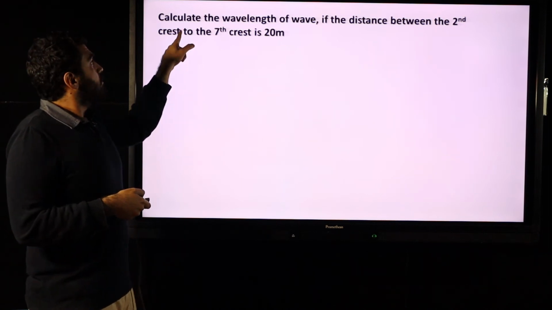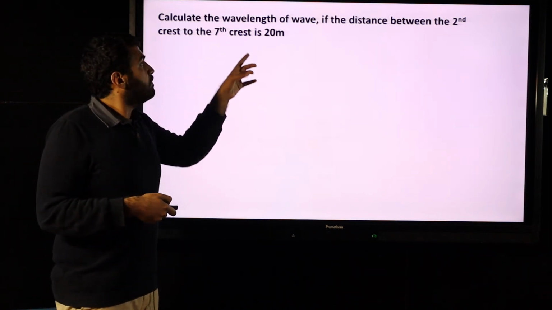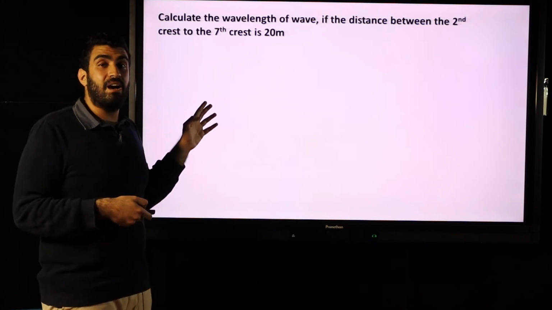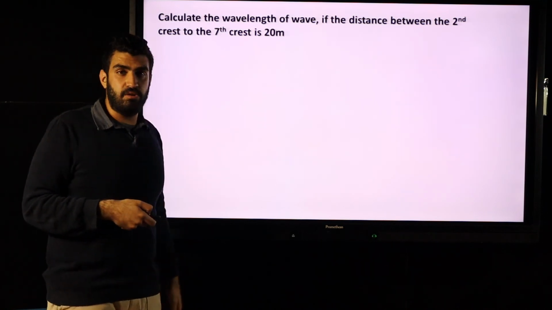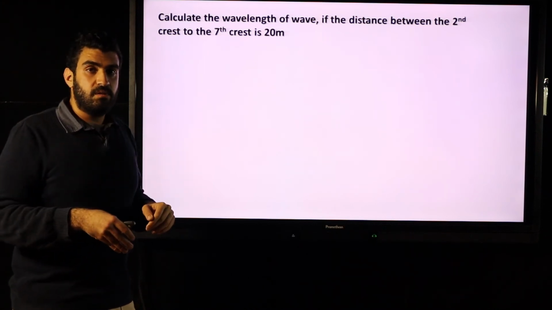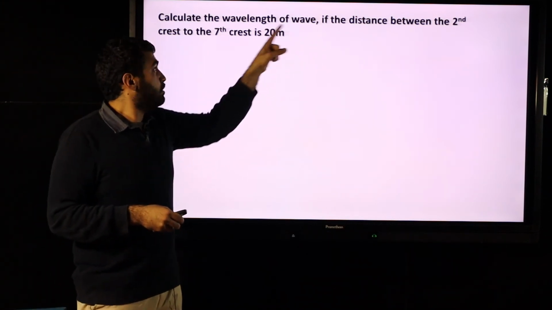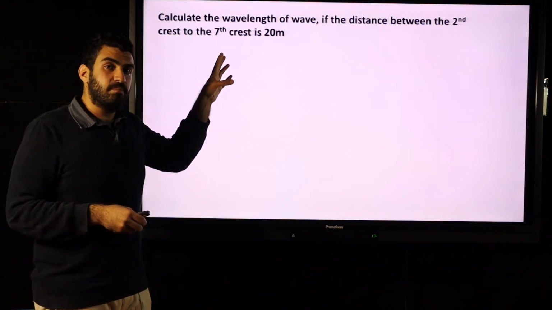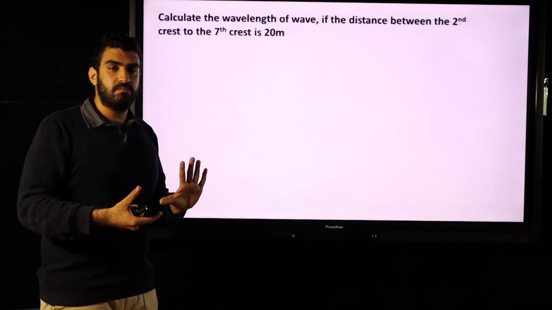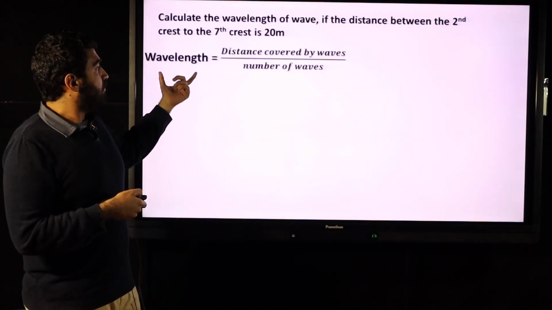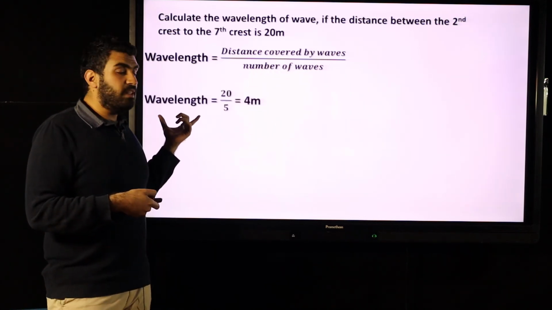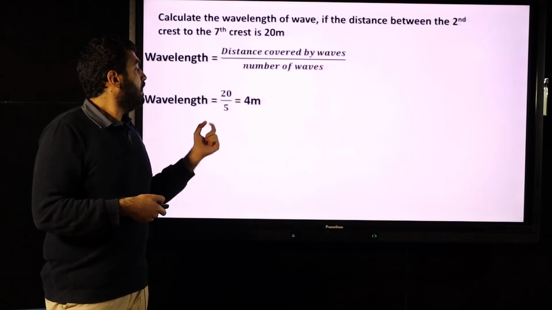In a problem like this, calculate the wavelength of a wave if the distance between the second crest to the 7th crest is 20 meters. I have the distance, but I don't have the number of waves. He told me from the second crest to the 7th crest. From the second to the 7th, 7 minus 2, 5 waves. Okay? Wavelength equals the distance covered by wave over number of waves. Wavelength equals 20 meters over 5.